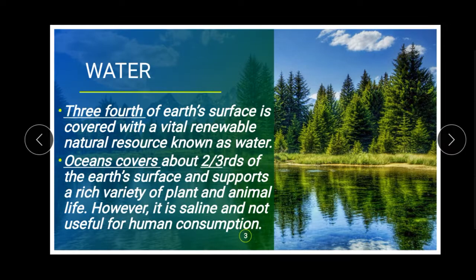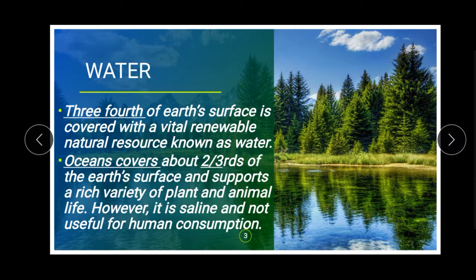So, 3/4 of Earth's surface. If we divide our Earth into 4 parts, 3 parts are covered with water. Only 1 part is land. So 3/4 of Earth's surface is covered with a vital renewable natural resource, that is water. 3/4 of Earth's surface is covered with water. Okay, children?